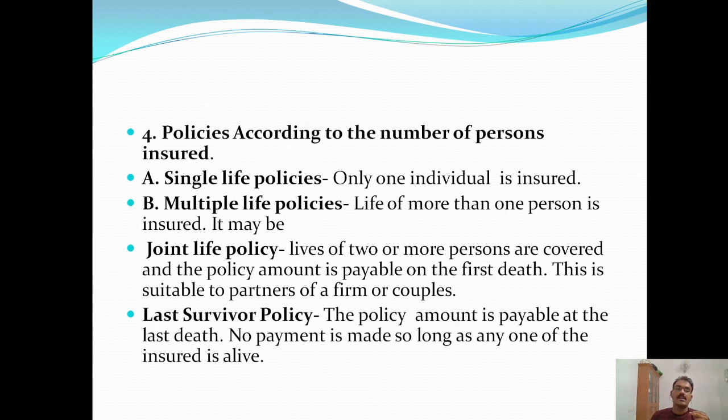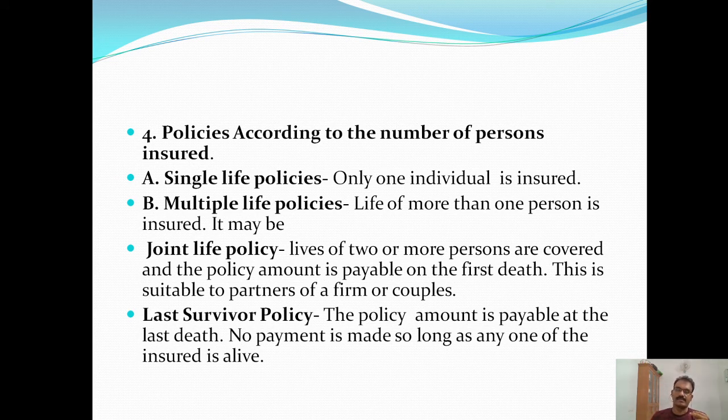Fourth one, policies according to the number of persons insured. First one, single life policies. So in this case, only one individual is insured. Second one, multiple life policies. So here, life of more than one person is insured and the multiple life policies may be, first one, joint